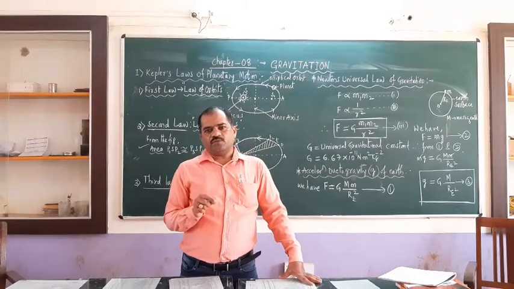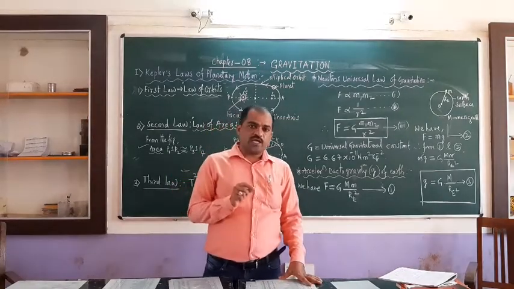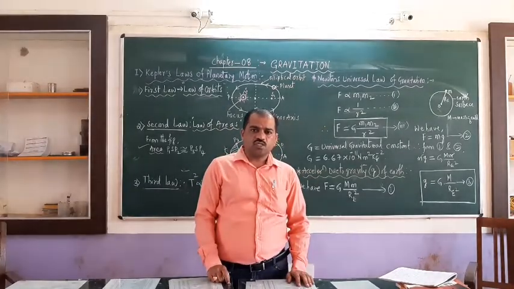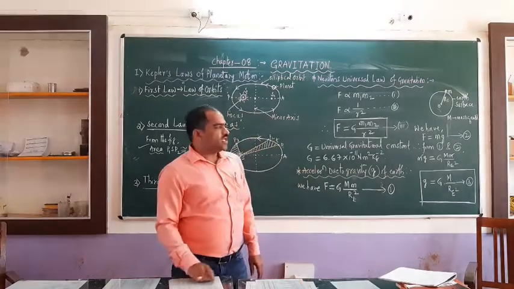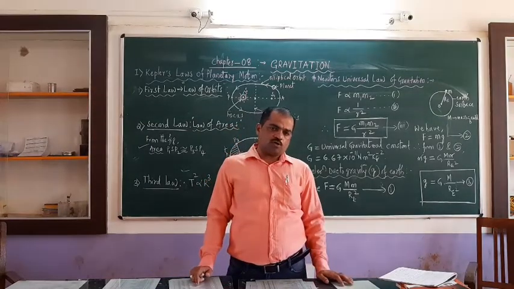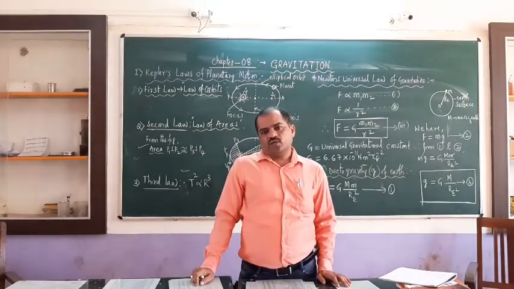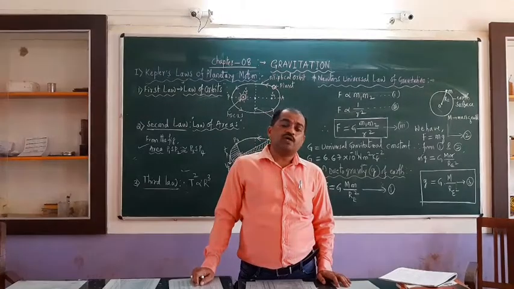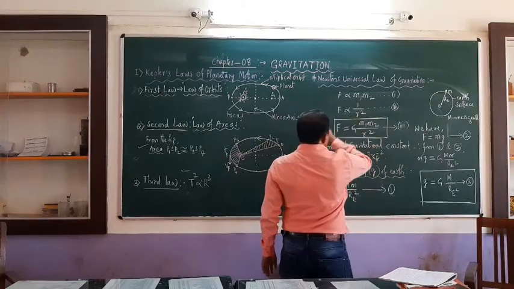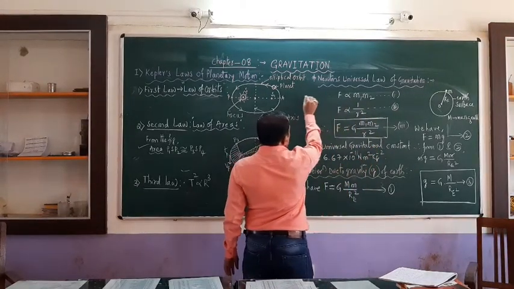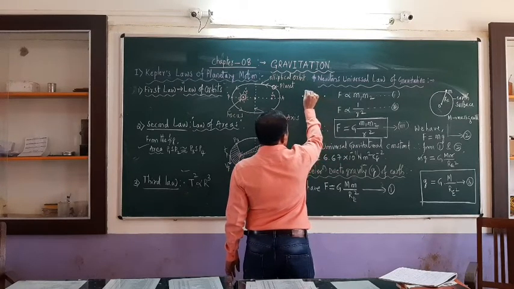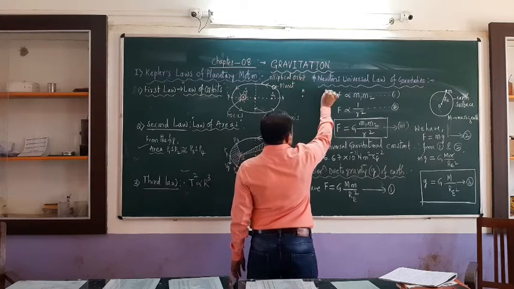So what this law states is, every object or every particle or every body in the universe attracts every other body with a force whose magnitude is directly proportional to the product of the masses of the two bodies, and inversely proportional to the square of the distance between them. Means what? Let us consider this is one particle and this is another particle. Let us consider this is particle A, this is particle B.